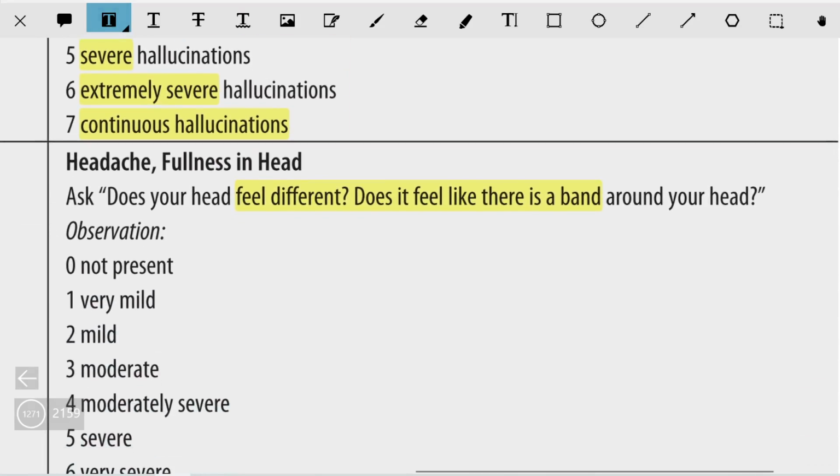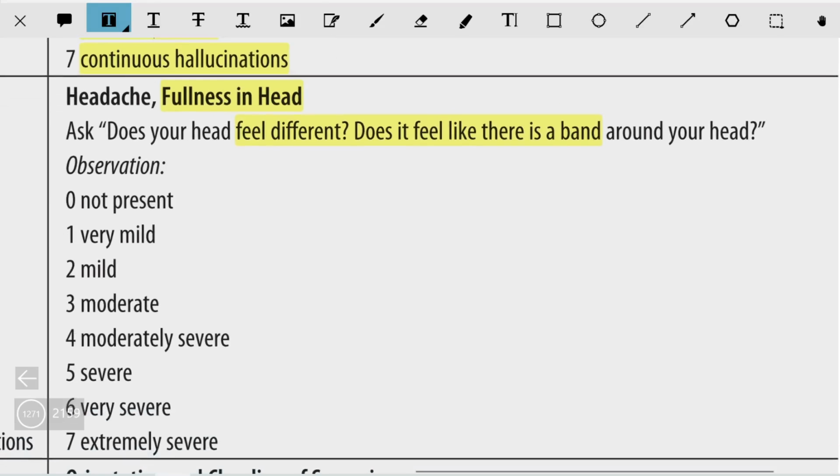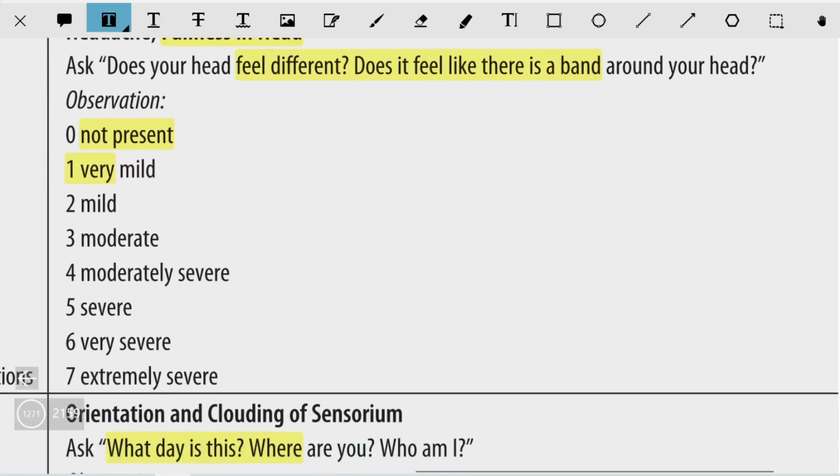For the headache, we must inquire whether there is any fullness in the head or not. Ask, does your head feel different? Does it feel like there is a band around your head? Observation is that 0 is when it is not present, 1 is very mild, 2 is mild, 3 is moderate, 4 is moderately severe, 5 is severe, 6 is very severe, and 7 is extremely severe.